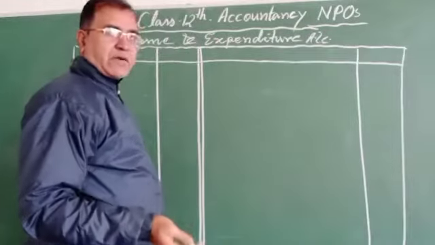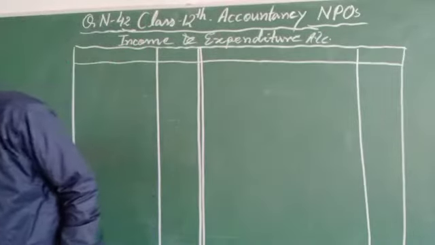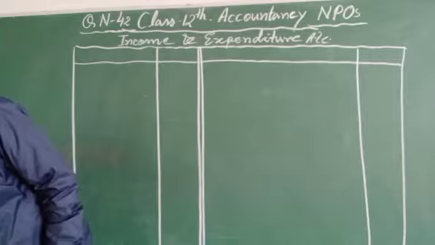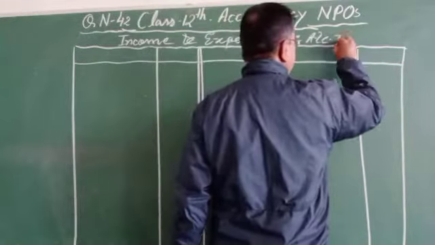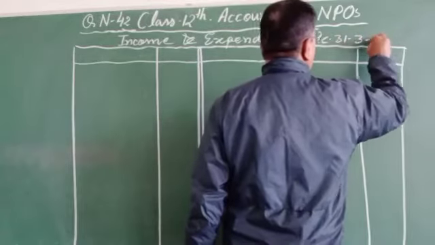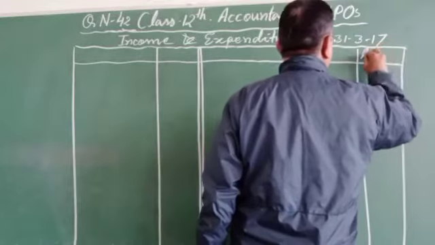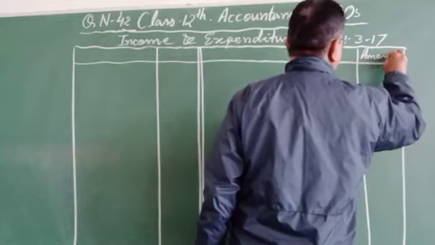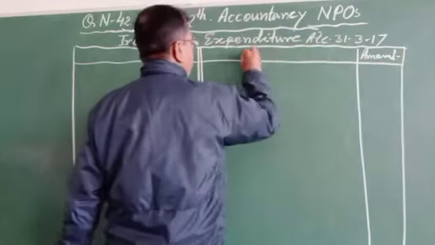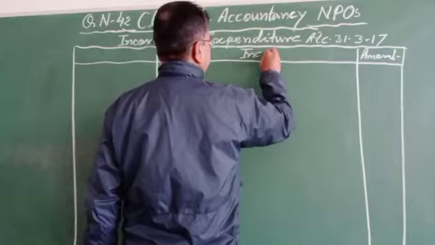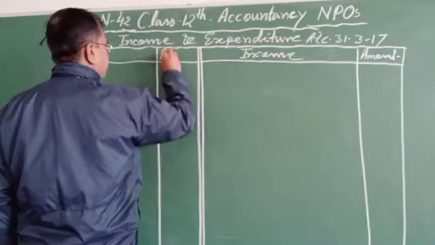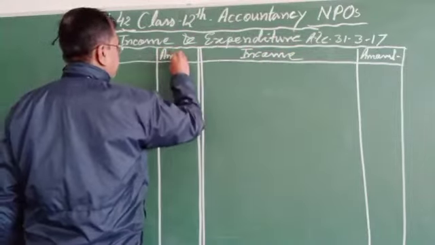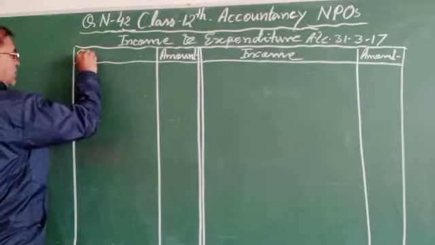Income and expenditure account for the year ended 31st March 2017, with the amount column. See over here, and this one is the column of expenditure.